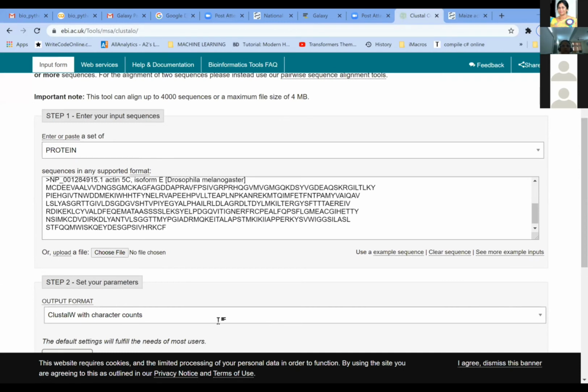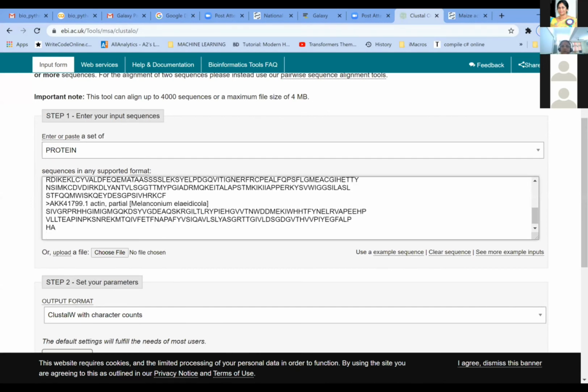I'm pasting 4 sequences belonging to different species. I have chosen 4 because it is easier for you to see the difference later on.